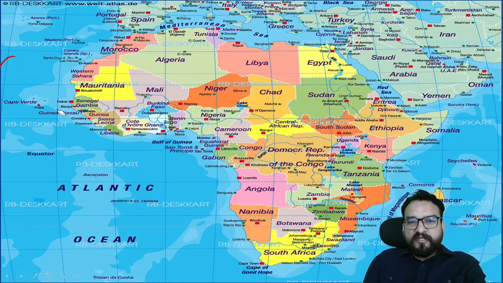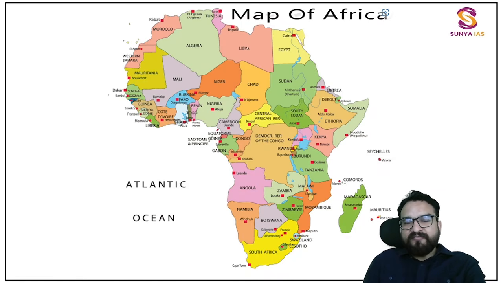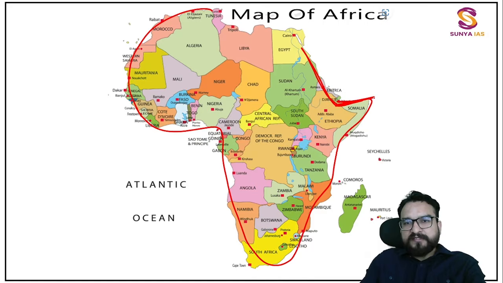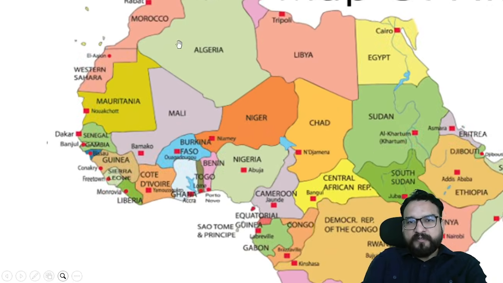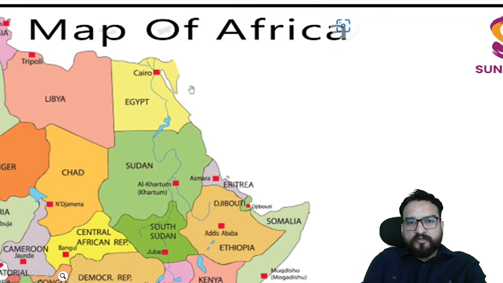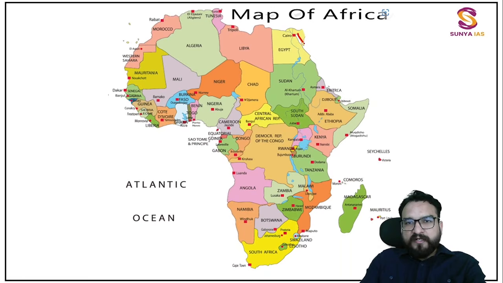If you look at the rough framework of this particular Africa, you will find that there is a bulge outside like this. A rough understanding should always be there. And a horn, this we call it a horn because over here Red Sea is there. And this type of triangular thing you must be seeing. Now you see the Sinai Peninsula over here. This outline you should know. This outline is your Sinai Peninsula, which we will be focusing on when we see Egypt, and the Mediterranean Sea above like this.